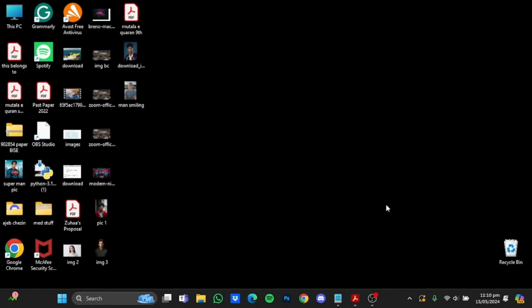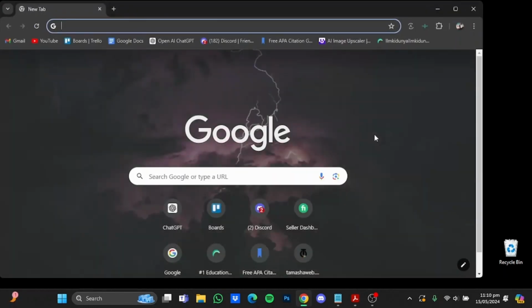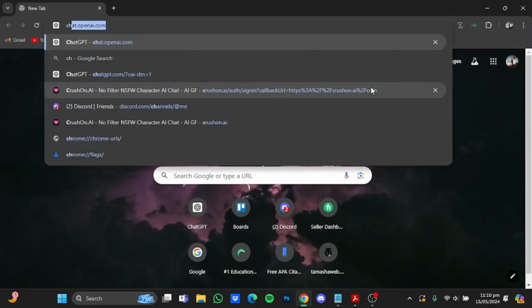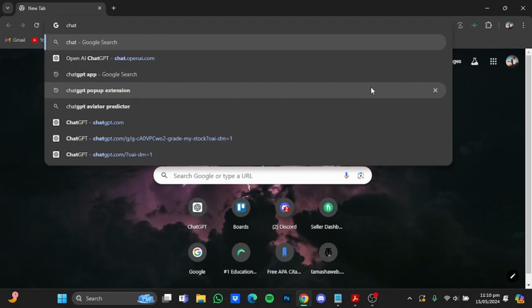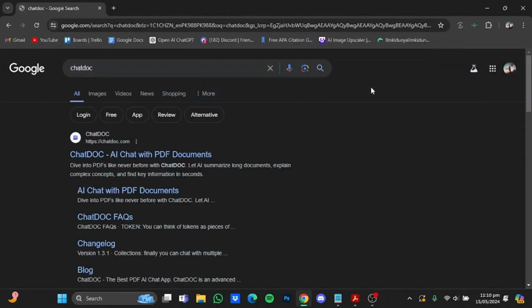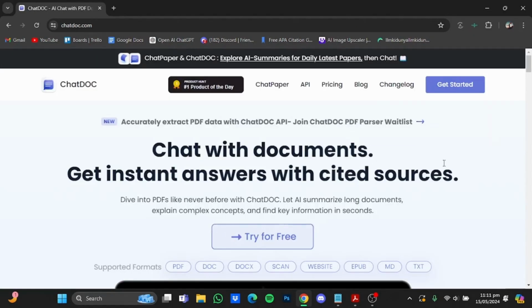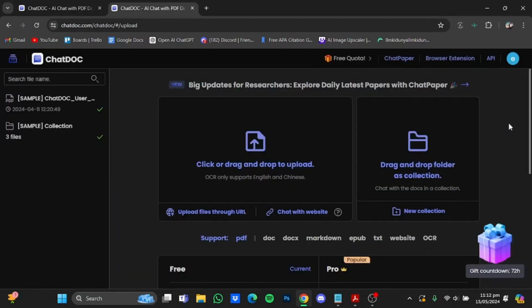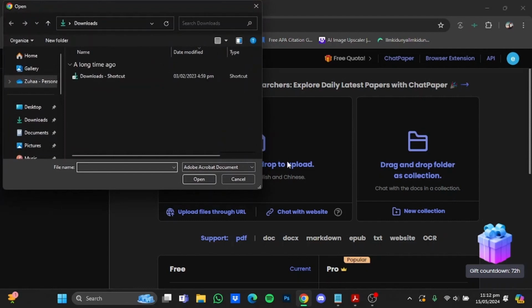So now in order to analyze your PDF, first of all open up your browser. Then type in here ChatDoc, hit enter. Now after that go to this website right here. Once you're at the website, you will have to make yourself an account. Once you've made yourself an account, you will be at this page right here. Now after that, upload the file that you want analyzed and make sure that it is in PDF form.